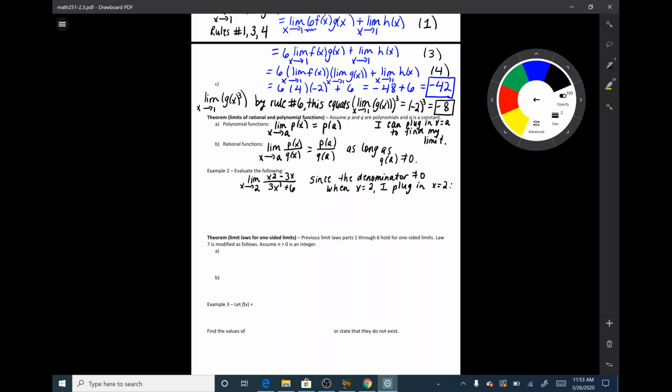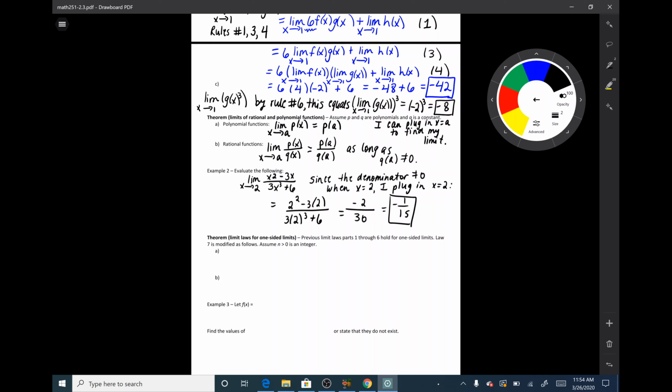So this will be 2 squared minus 3 times 2 over 3 times 2 cubed plus 6, which will give me 4 minus 6, or negative 2, over 2 cubed is 8, times 3 is 24, plus 6 is 30. So negative 1 over 15 is this limit. So this used the rational function rule. As long as the denominator is not equal to 0, the limit of a rational function is simply the function evaluated at that number. So pretty straightforward here.